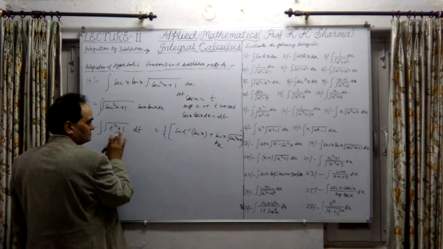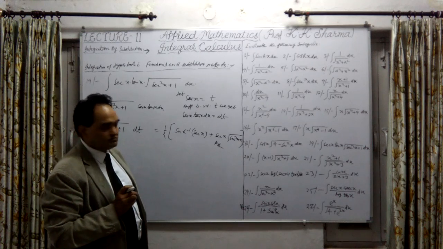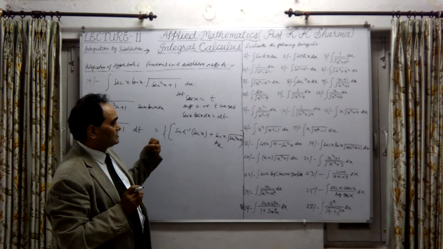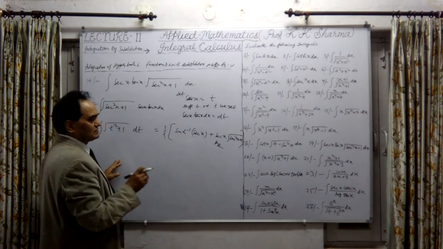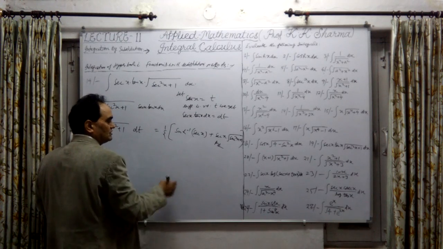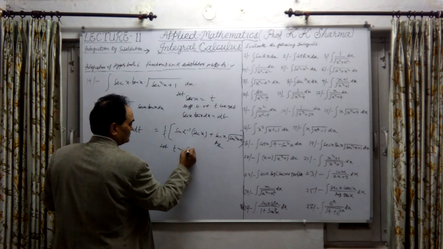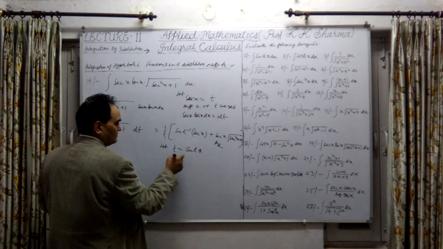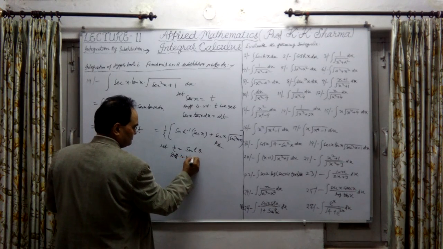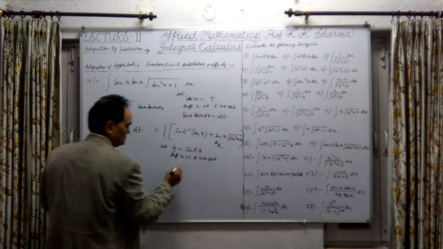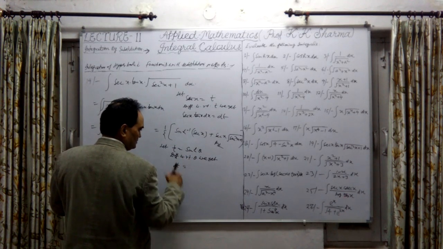Now I can write the answer directly if it is a short question, or if the marks are lesser, then we can just write the answer directly. And if this is to be done with further substitution, then take the lengthy method. So let t equal to sin hyperbolic theta, differentiating with respect to theta, we get, okay, so what we get, dt upon d theta, and d theta will be taken to the other side.